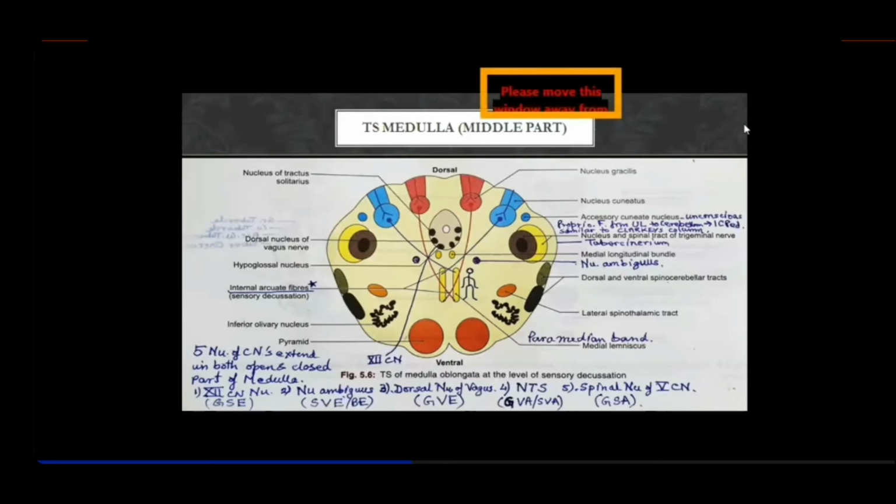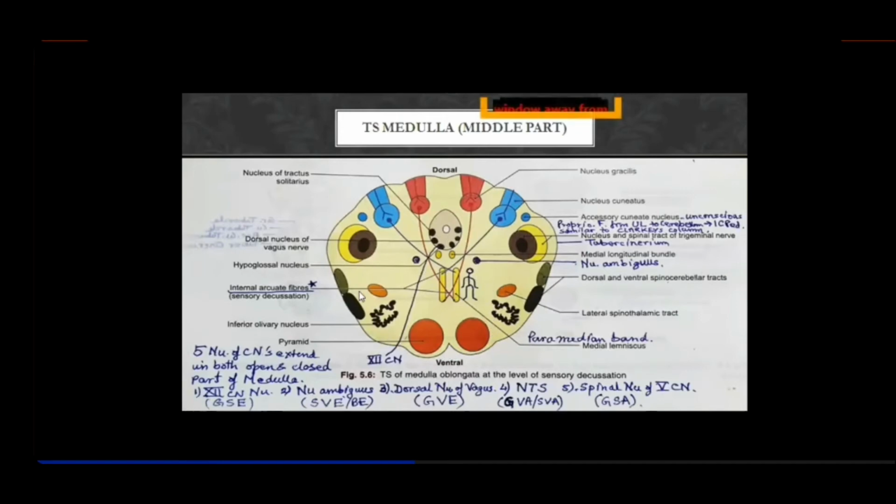So that functional column you're not seeing here. So I believe this is the orientation, how you can remember the structures. If there is no labeling in the diagram, they might ask you in an MCQ format by tagging a nucleus and asking which nucleus this is. So that's how you can remember the arrangement. And that's why I remind you that the functional components and the functional columns are really important to understand. Okay, so that was about the gray matter.